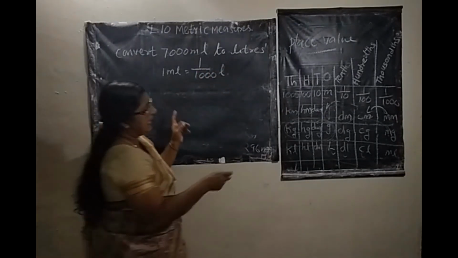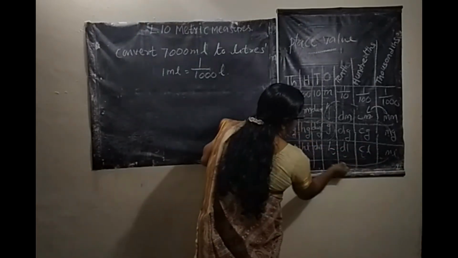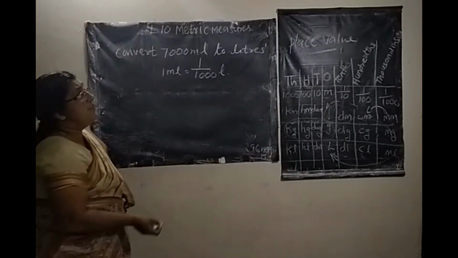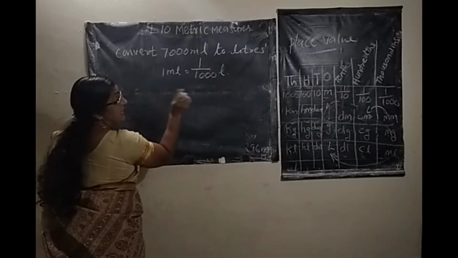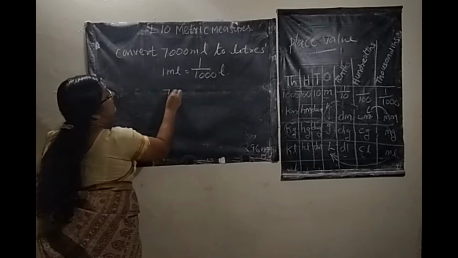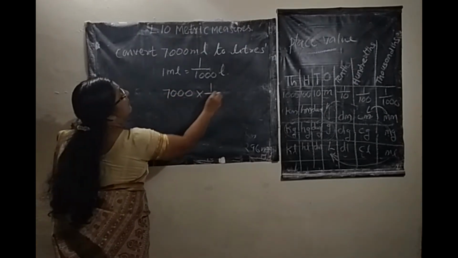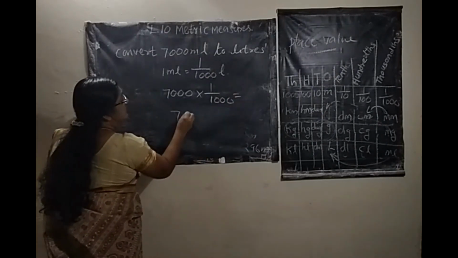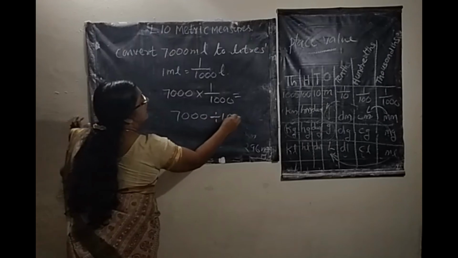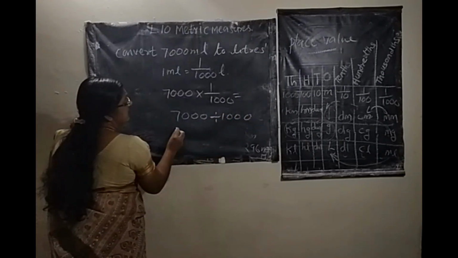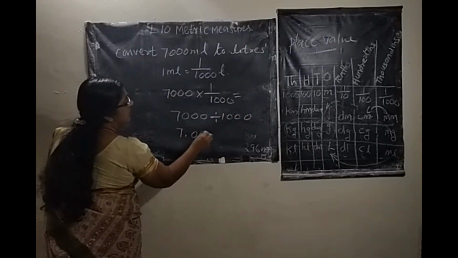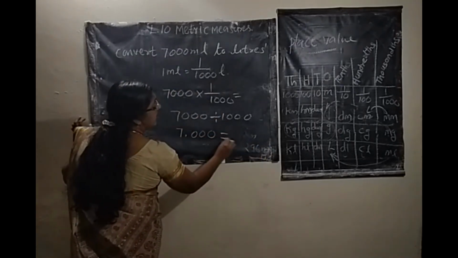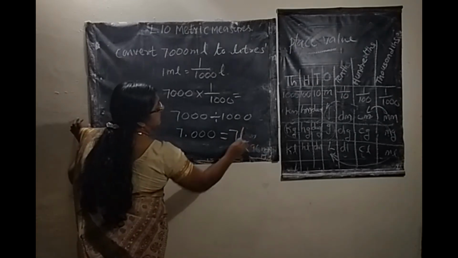Milliliter to liter, 1, 2, 3, 4 columns. So you divide with 1000. So 7,000 into 1 by 1000 equals 7,000 divided by 1000. That is 7.000. That means 7,000 milliliter equals 7 liter.